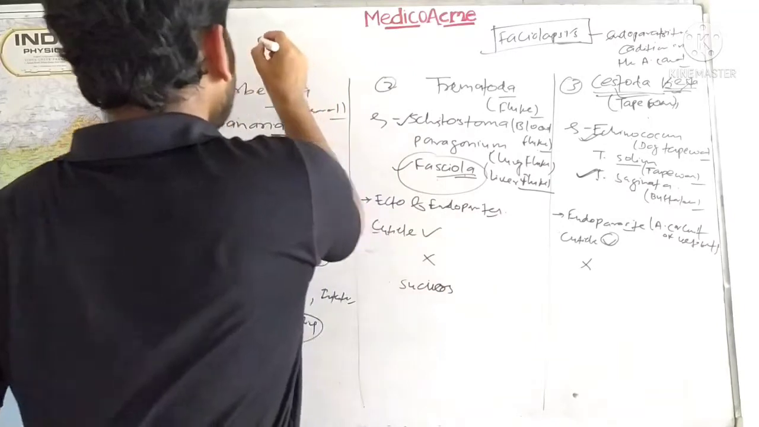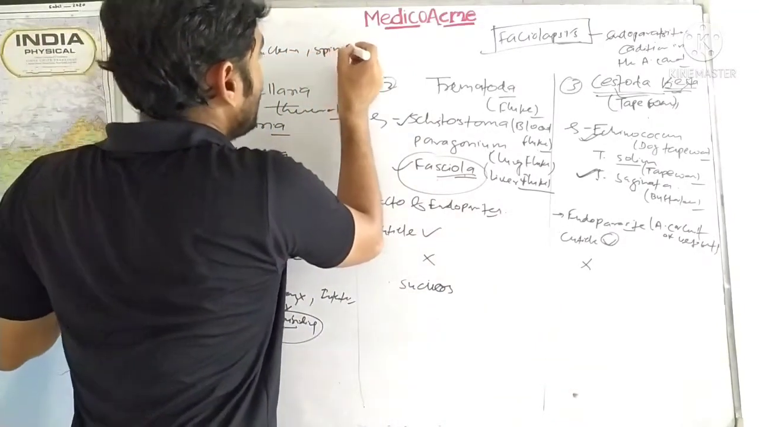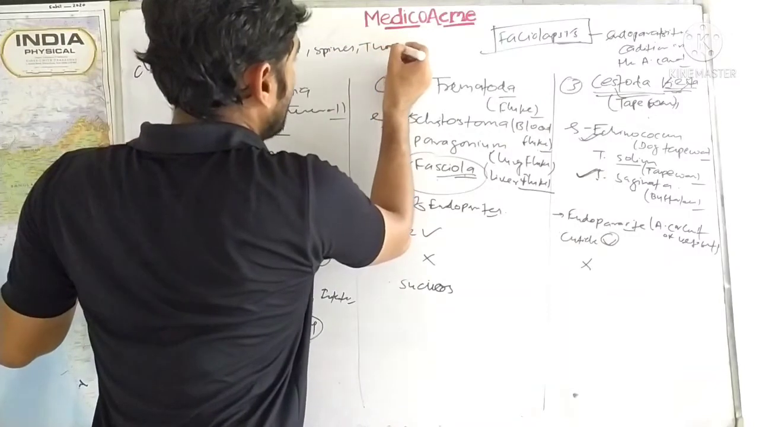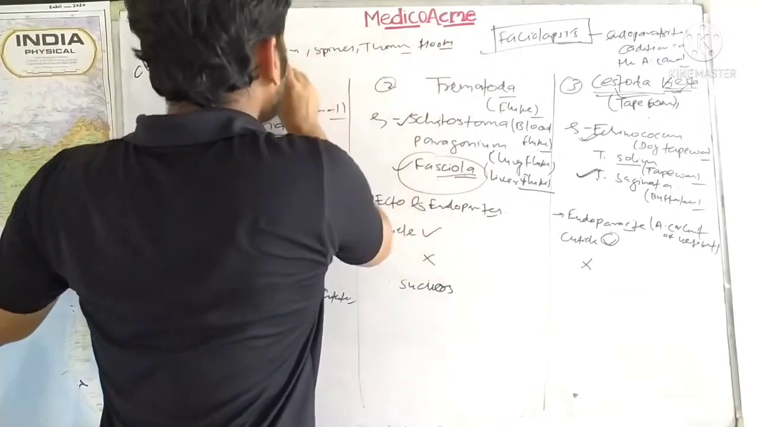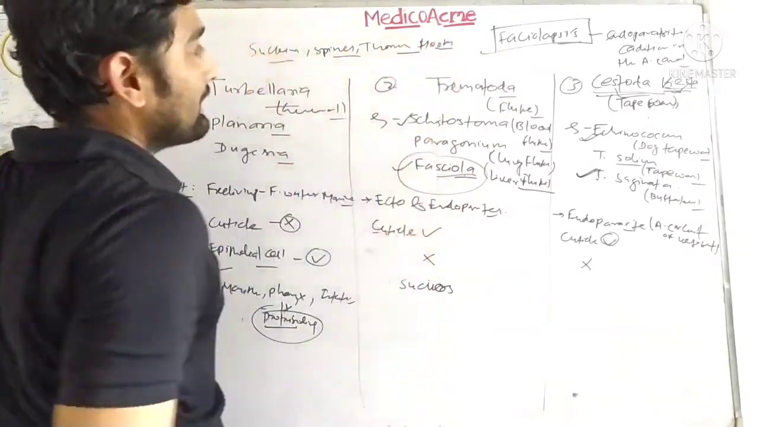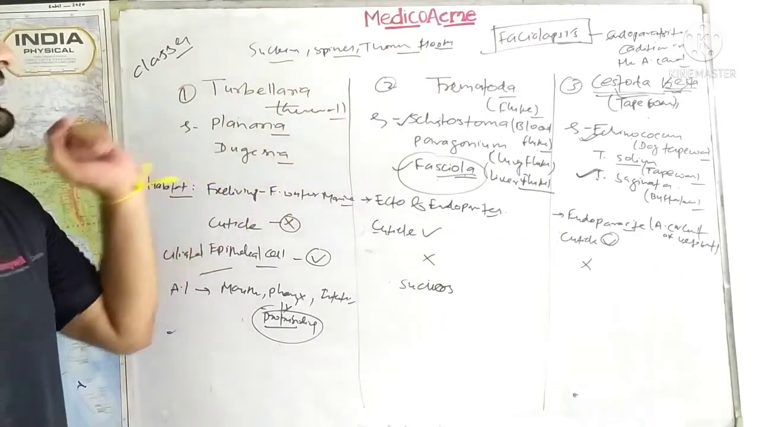Note that suckers, spines, thorns and hooks. These all are different structures which are found for the protection or defense, you can say, in the platyhelminthes.